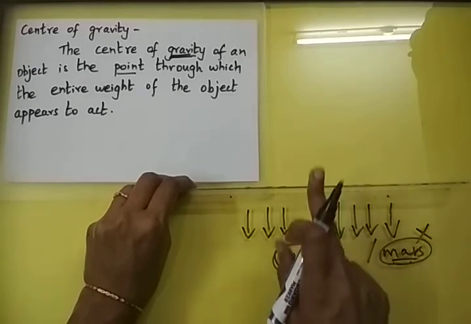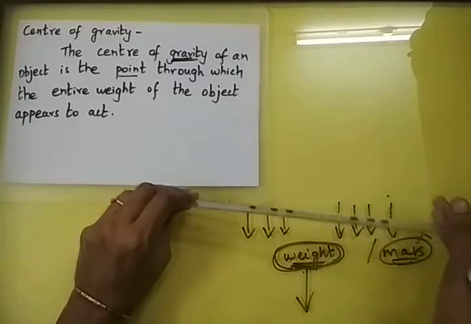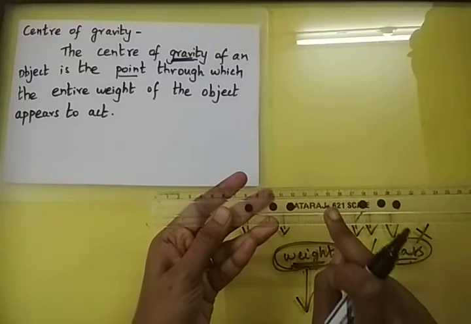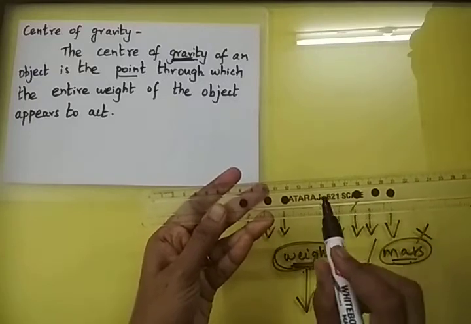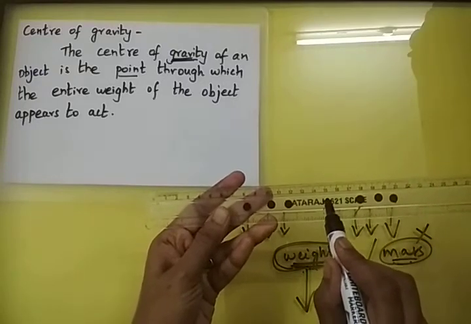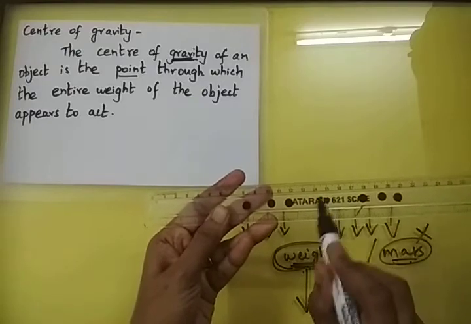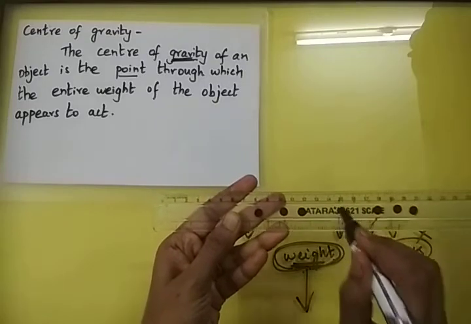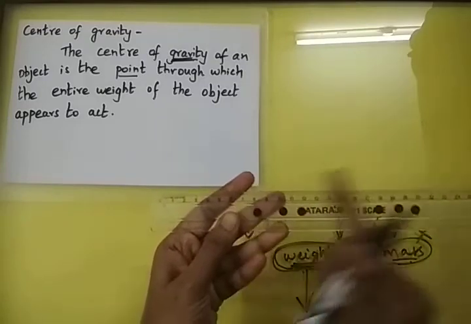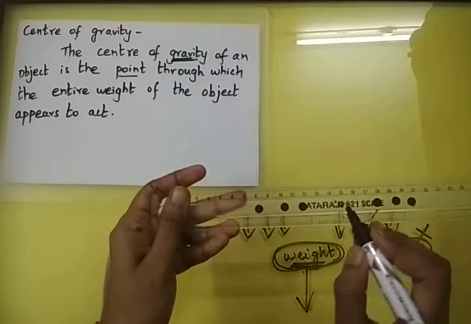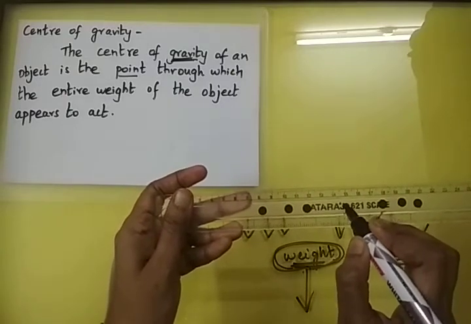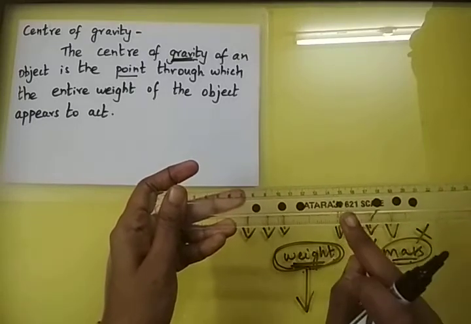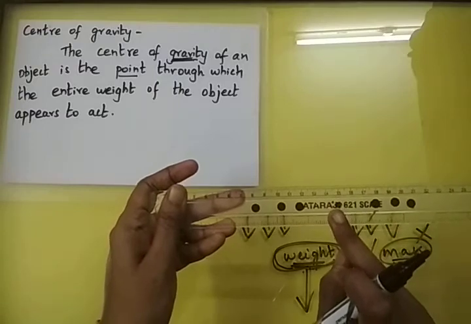So this point in the body, through which the resultant of the gravitational force acts, is known as the center of gravity. I'll repeat: the point in this body which is at 15 centimeter is the point through which the total or resultant gravitational force acts, and this point is called the center of gravity. The entire mass of the scale appears to get concentrated at this one point, and this point where the weight of the body appears to get concentrated is called the center of gravity, right?